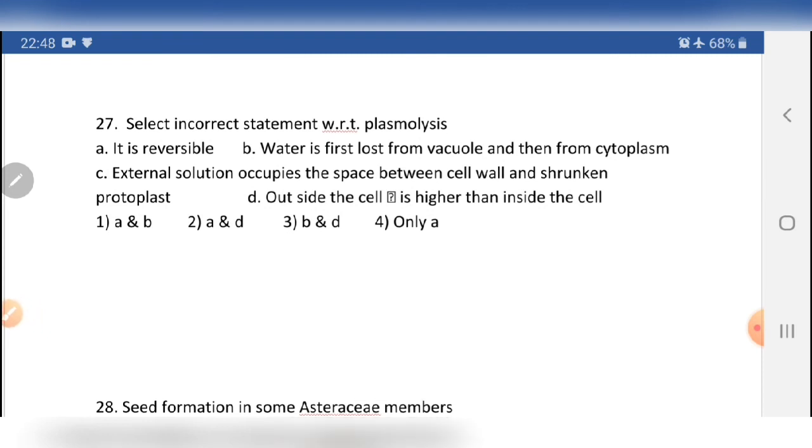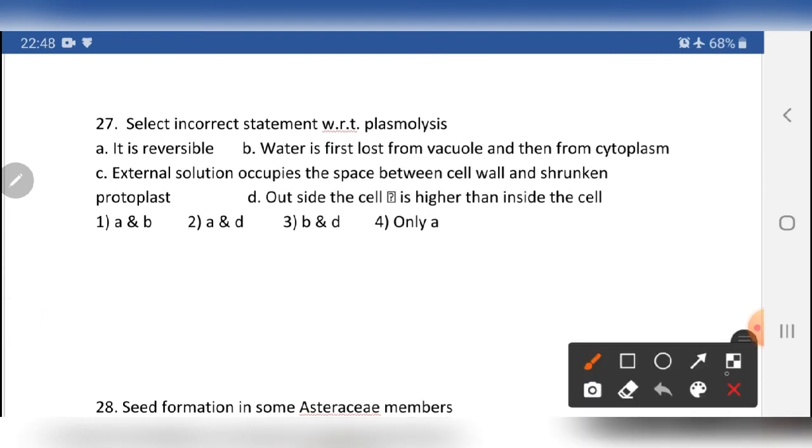Select the incorrect statement with regard to plasmolysis. Basically, the mediums are isotonic, hypotonic and hypertonic, according to tonicity. For example, consider the plant cell. This is the structure of a plant cell having a cell wall. Below the cell wall there is a cell membrane, and a large vacuole, and the nucleus is pushed to one corner due to the large vacuole.